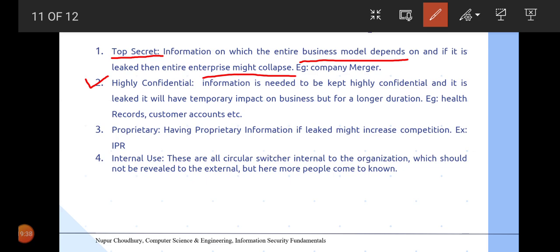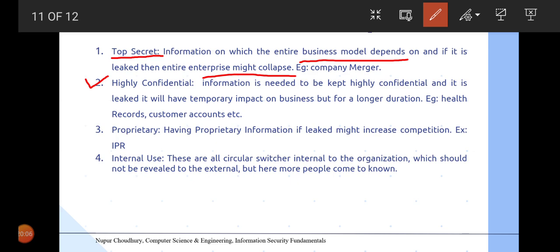So here the information needs to be kept in a highly secretive manner, but even if it is leaked, it will have a temporary impact on the business. By temporary impact I mean it will have a periodical impact on the business for a longer time. That means the company might run at a loss for a long period of time. However, it will not bring the company down.